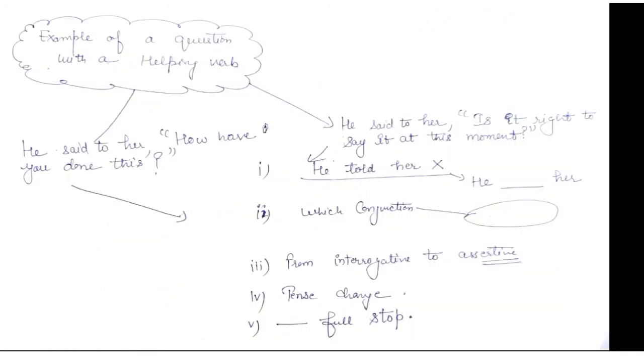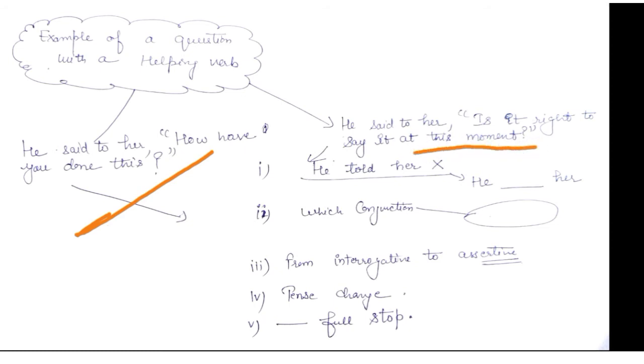Here we have examples of questions with the helping verb and with the question word. With the question word, I have already explained to you. In case we have a question, he said to her, "Is it right to say it at this moment?"